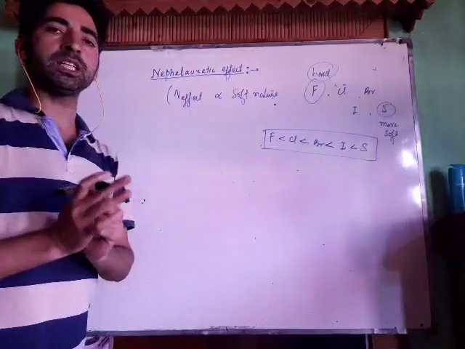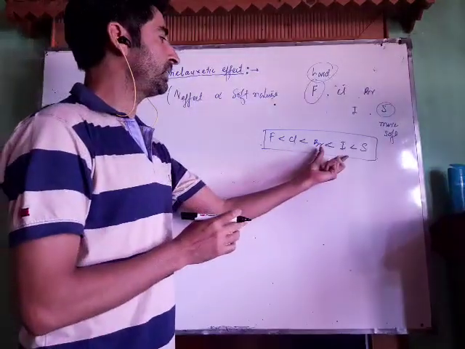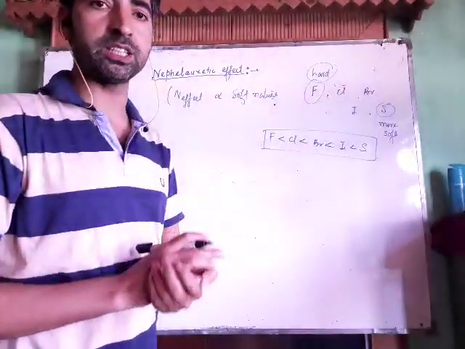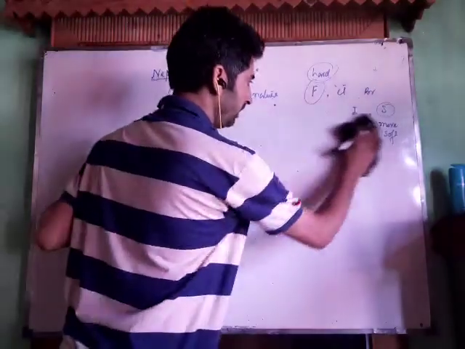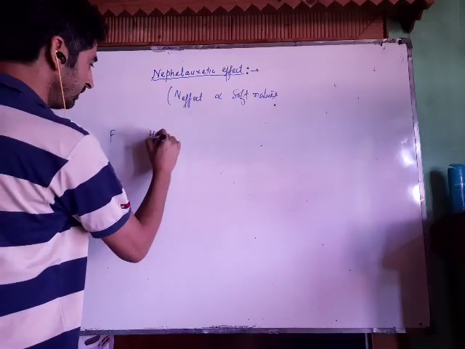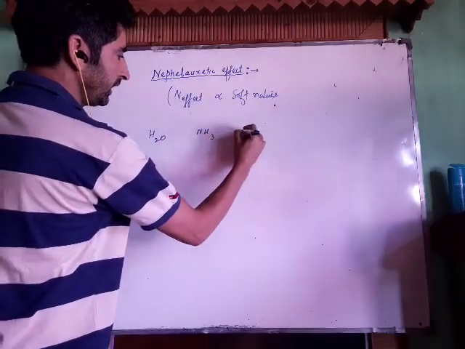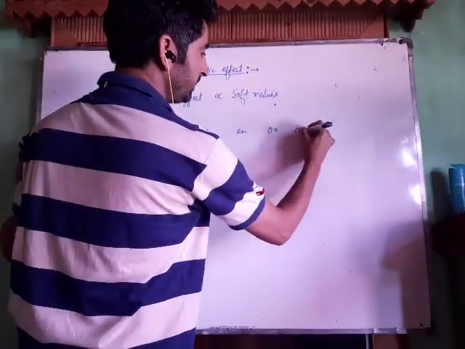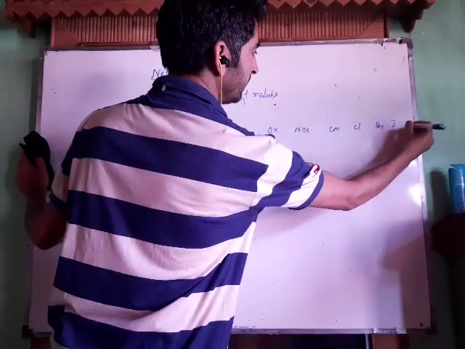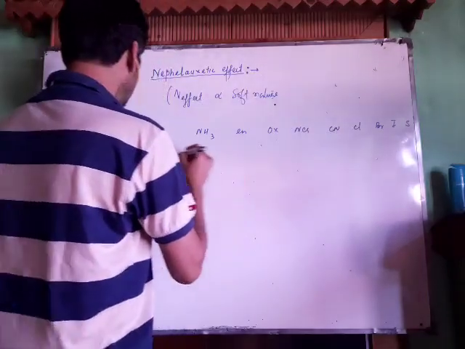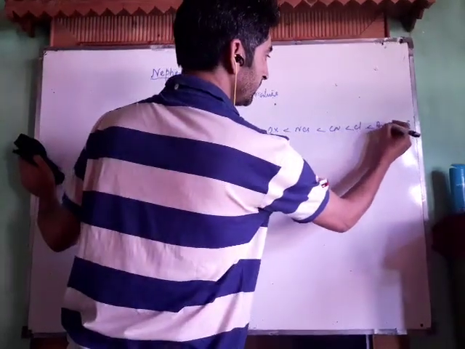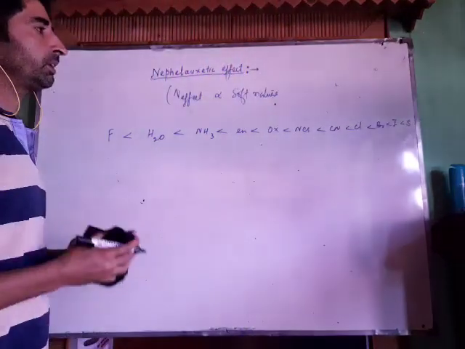Now see, basically a series has been developed in which these ions have been arranged in the increasing order of nephelauxetic effect. That series is the nephelauxetic series: fluorine, we have water, we have ammonia, we have ethylenediamine, we have oxalato, we have NCS, we have CN, we have chlorine, we have bromine, we have iodine, and we have sulfur. The nephelauxetic effect of fluorine is small compared to water, compared to ammonia, then this, then this, and so on. This is the order of nephelauxetic effect.